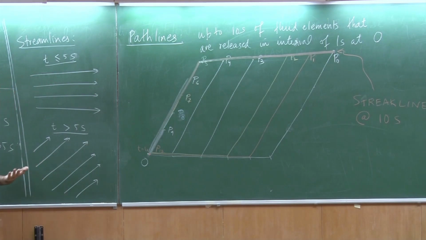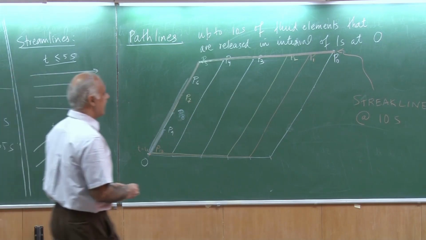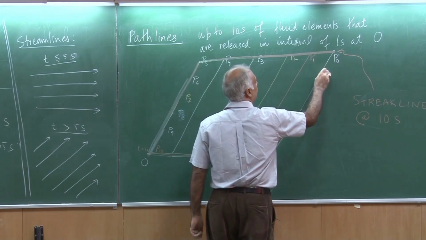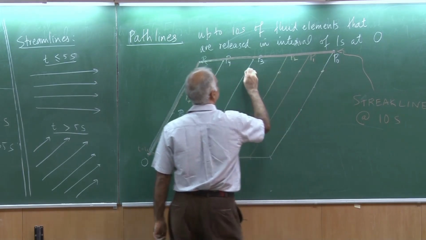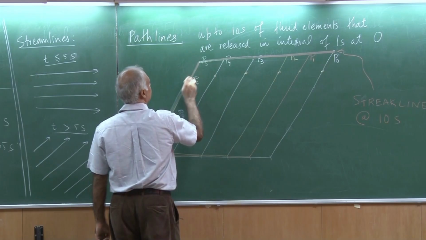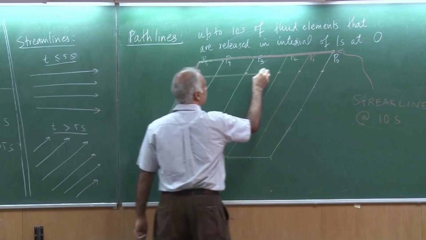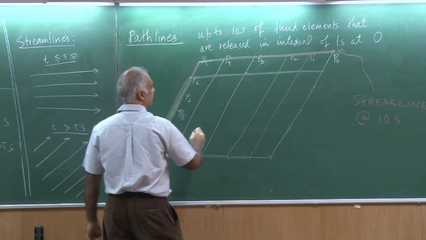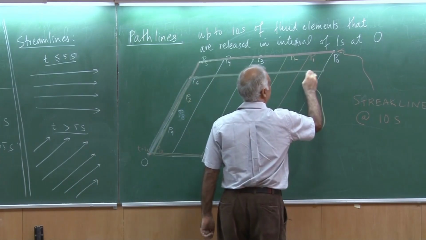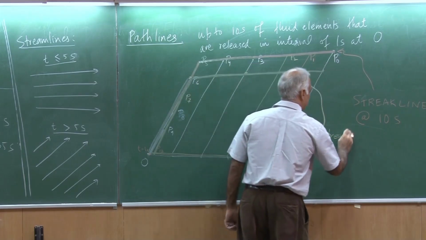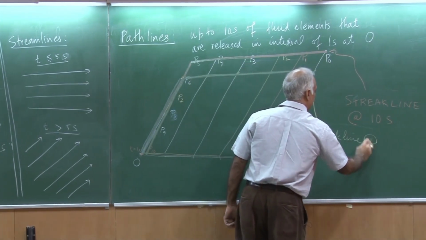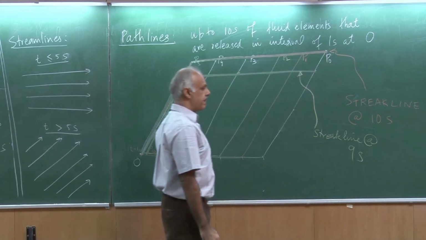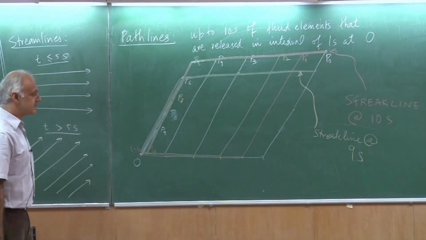Now you go back and say, no, I want to find out what is the streak line at t equal to 9 seconds. You can certainly do that. So at 9 seconds, this particle would have been here, this was here, this one was here, this one was here, this one was here, and you would get actually this. This is your streak line at 9 seconds, and so on and so forth.